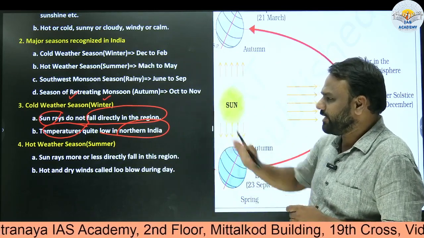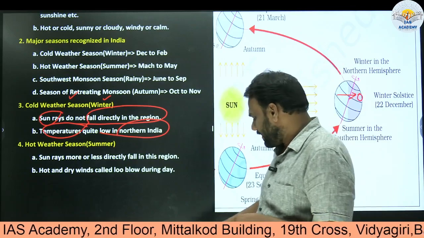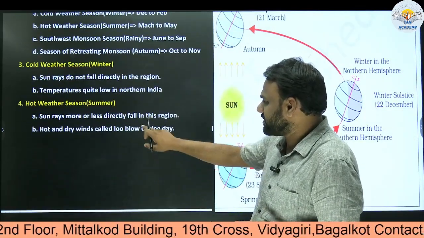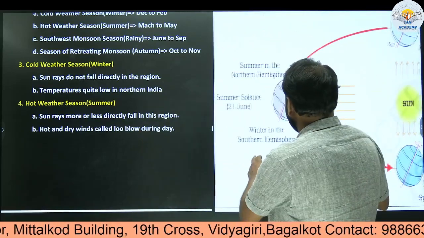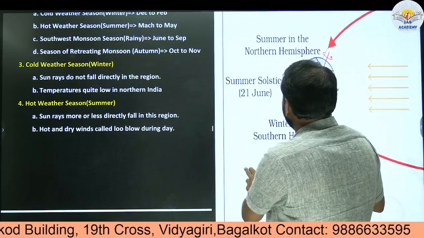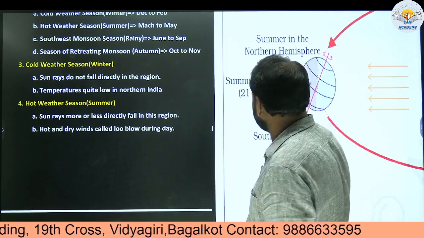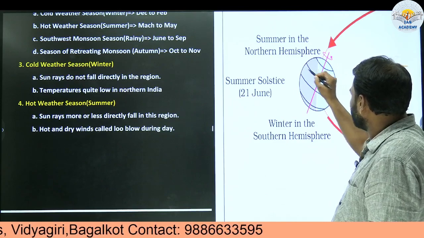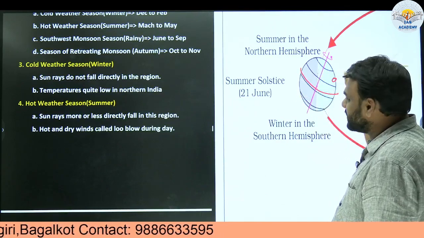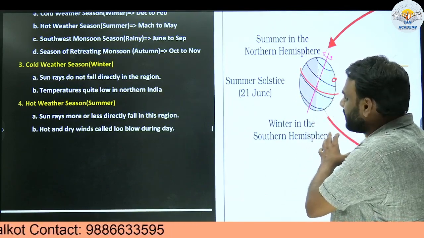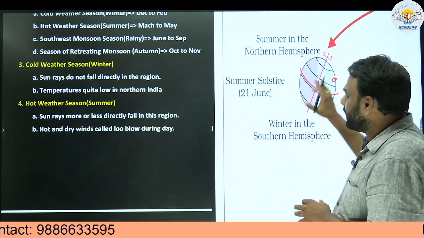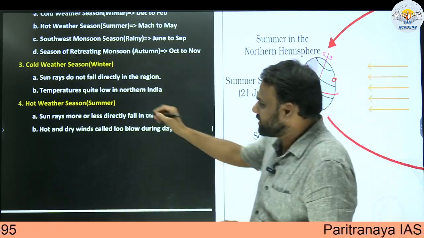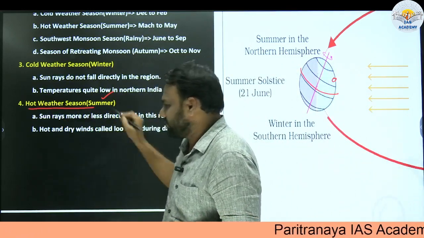Because of this, we experience winter season. Next, hot weather season. When will we witness the hot weather season? Probably in the months of April, May, and also June. So this is our summer solstice. During summer solstice, here we have Earth, and this is the northern hemisphere. The northern hemisphere is tilted towards the sun, so it will receive more and more heat during this season. That's why we experience too much heat. That is called summer season or hot weather season.